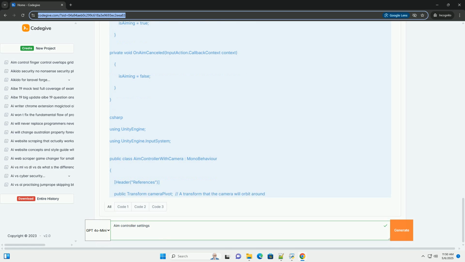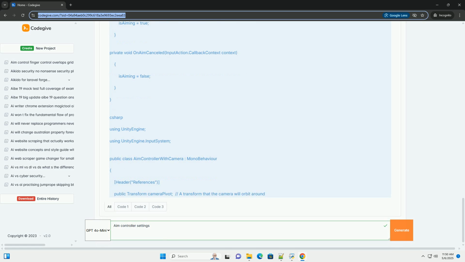Part 5, Advanced Considerations and Customization. Input buffering and queuing. For fast-paced games, you might want to buffer or queue input. This involves storing input events and processing them over multiple frames to avoid missed inputs. The input system has built-in mechanisms for this.